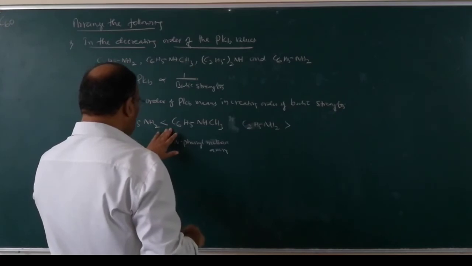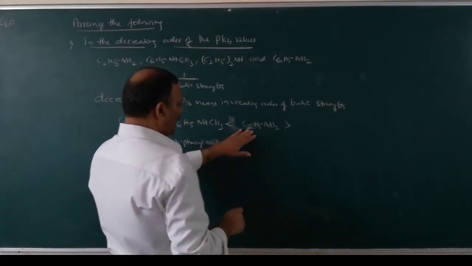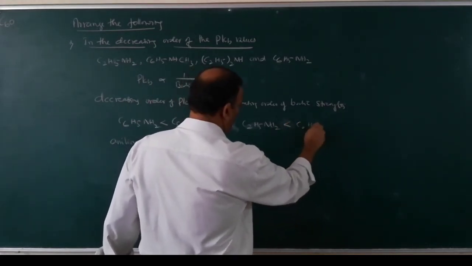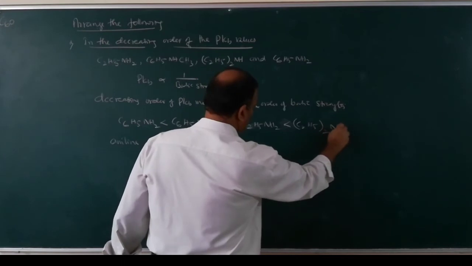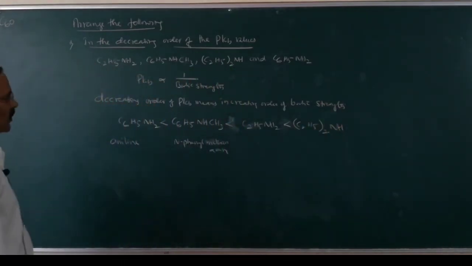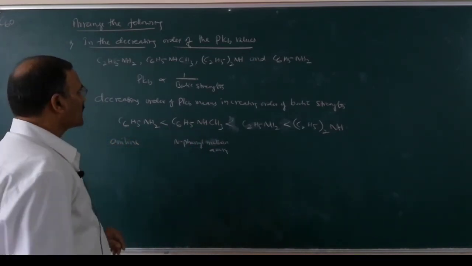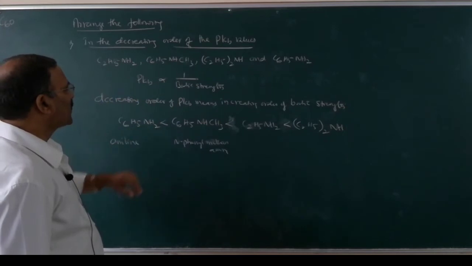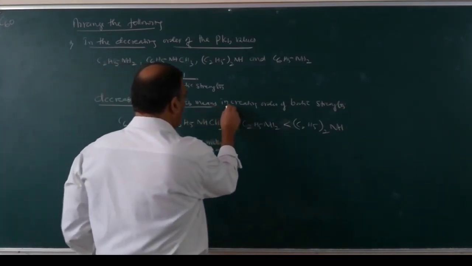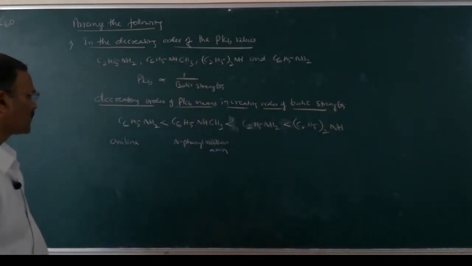Aniline is less basic than N-phenyl methylamine, which is less basic than primary, which is less basic than secondary, (C2H5)2NH. So this is the increasing order of basic strength and decreasing order of pKb values. Decreasing order of pKb means increasing order of basic strength.